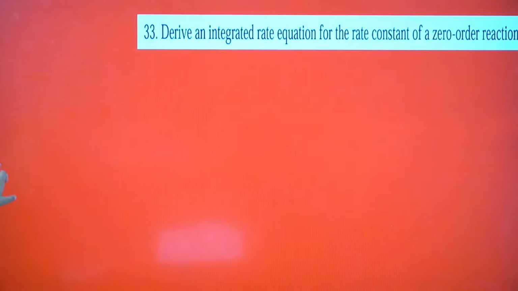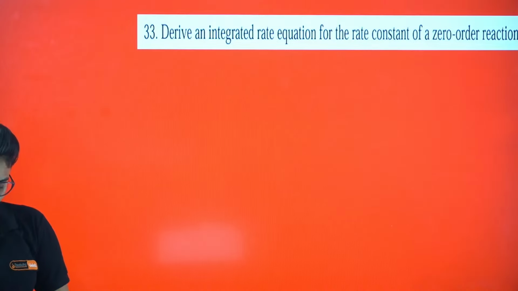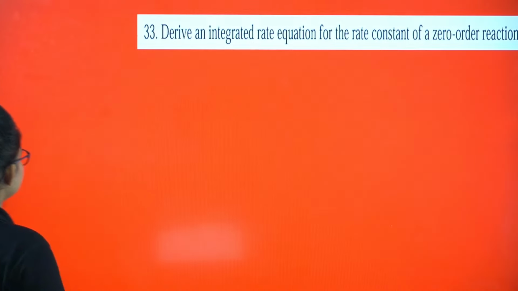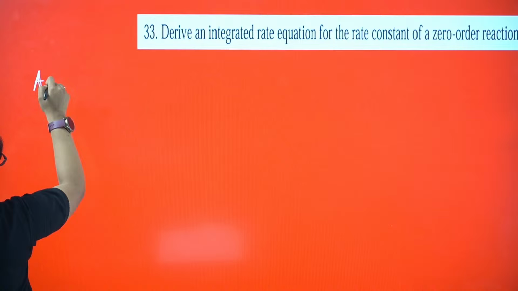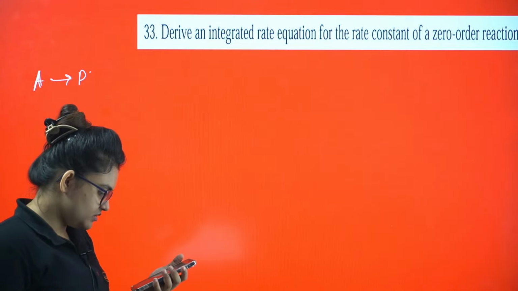Next, a very important question you can see, a 3-marker question, either zero order or first order, any one of them is important. So let me derive for you the integrated rate equation for the zero order and first order. First I will start with, let's say, A giving the product. Fawzia Sultana, just let me know if you understood this or not.